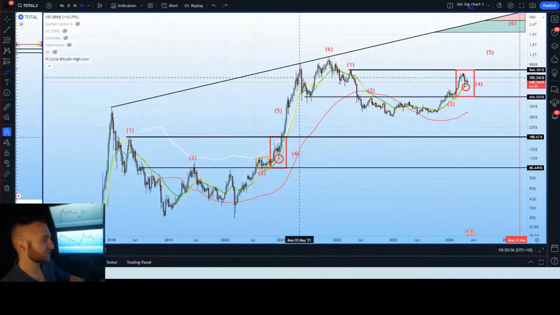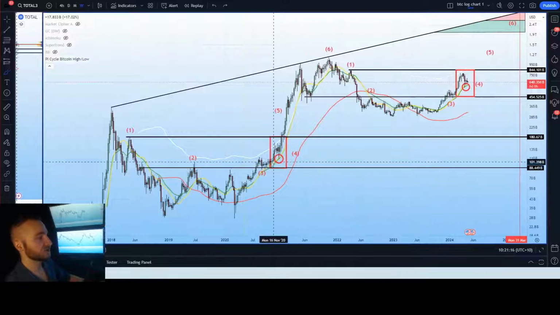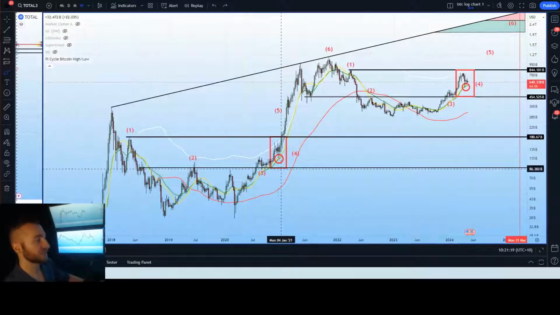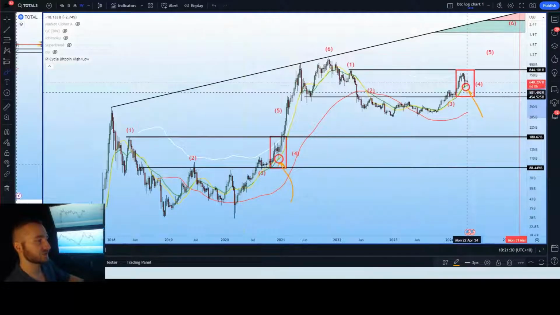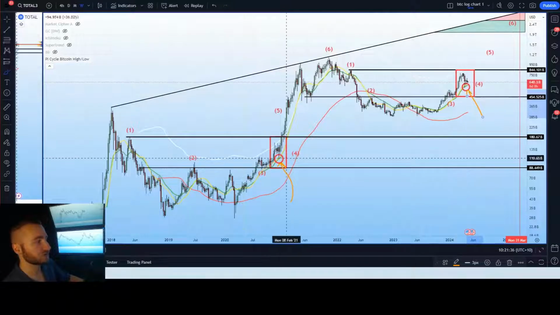Phase number 4 is the initiation of the bull run, when altcoins start to move upwards, maybe retest their macro uptrending resistances and their macro resistance and trigger points, which we are currently seeing. But phase number 4 also contains the largest altcoin pullback we see within the uptrend for altcoins, within the uptrend cycle. And this is going to be a 30 to 40% correction, which is a reflection of a rejection from the pi cycle high to the midlines of the pi cycle, the green and yellow moving averages, represented by the circle. And we can see we have already seen that in this cycle. We saw a 30 to 40% correction for most altcoins, resulting in a correction towards those pi cycle midlines.